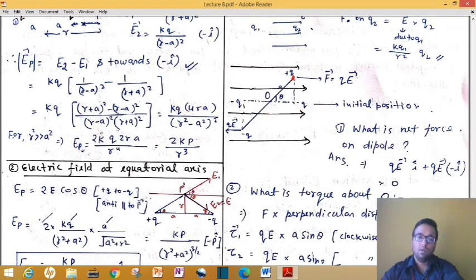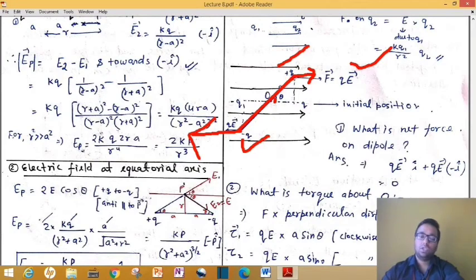What we have done is slightly displaced this dipole in the anti-clockwise direction by an angle theta. So now your minus q charge is kept here and plus q charge is kept here. At this plus q charge, the direction of force will be towards the right, and at this minus q, the direction of force will be left, and the value of that force will be qE.